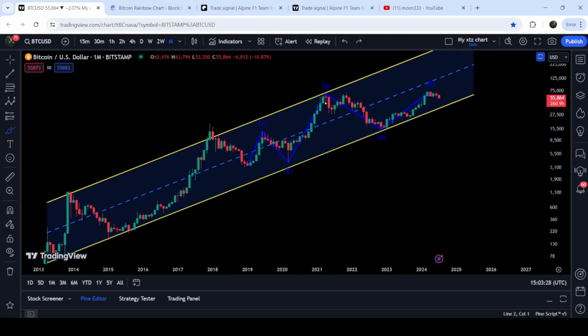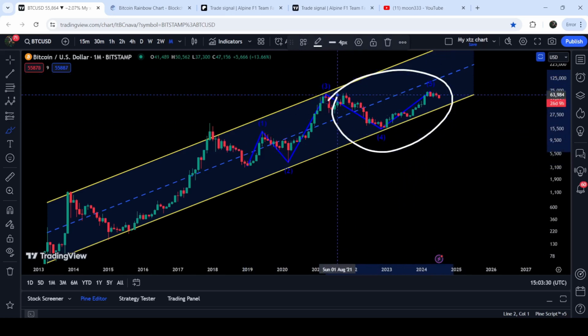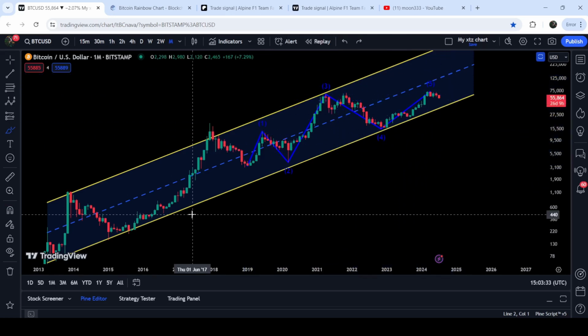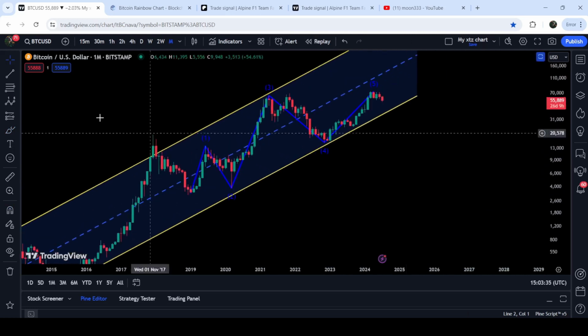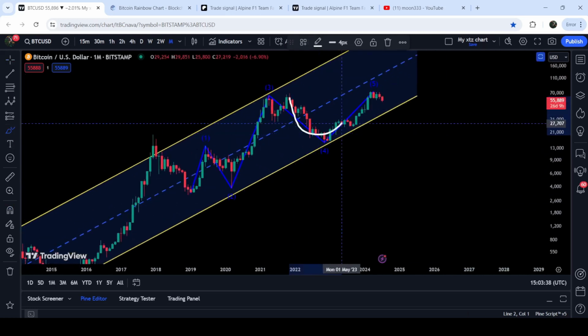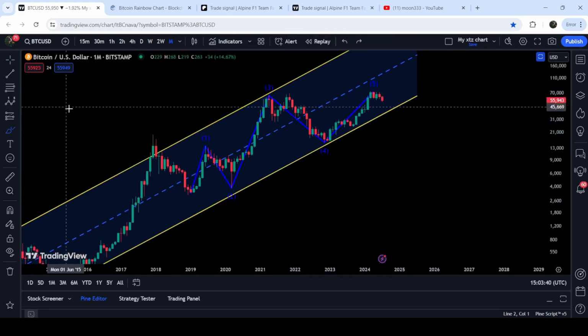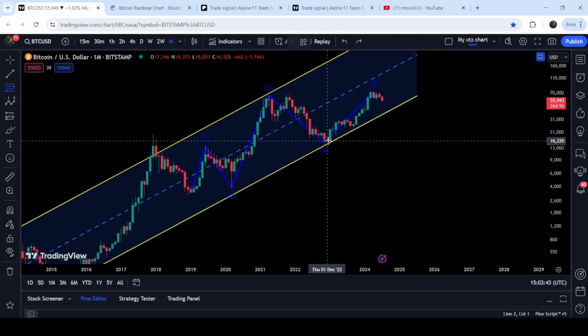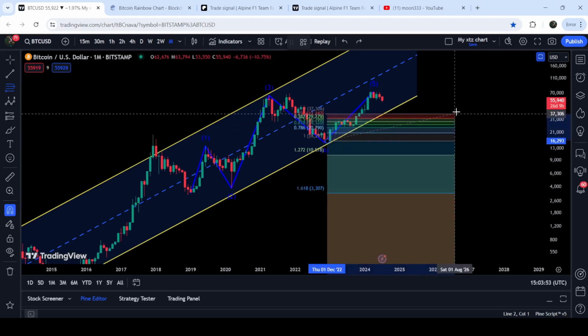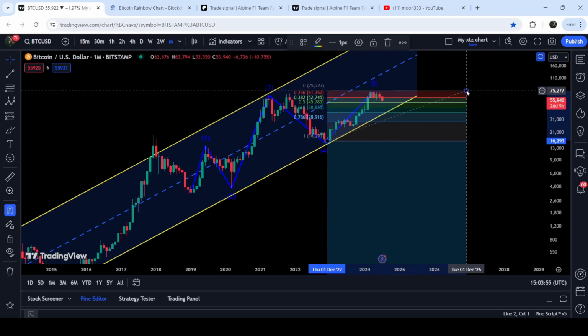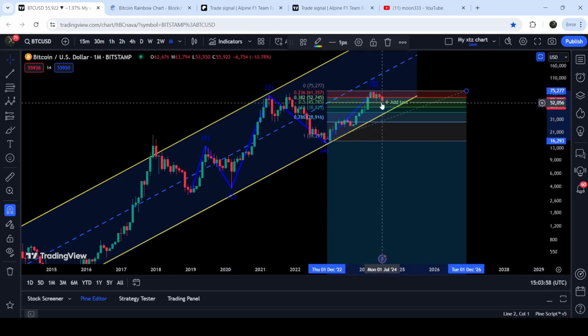At the same time, you can see that we have this very huge cup and handle formation on this monthly time frame chart. After the formation of this very huge and massive cup, the price line is forming the handle of the cup. And it can be retraced somewhere between the 0.382 and 50% Fibonacci retracement level, but not more than 50% of the body of the cup. If I place this Fibonacci level here, you can see that it is about to hit the 0.382 level. And if it is retraced up to 50%, then it will be very close to hitting the support of the channel.